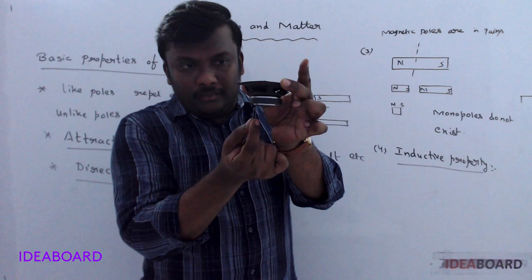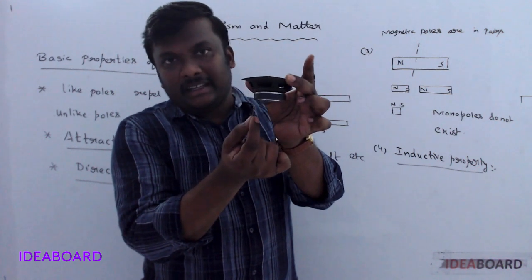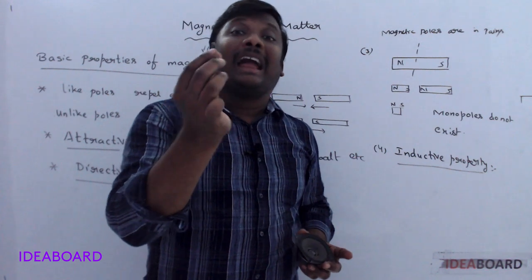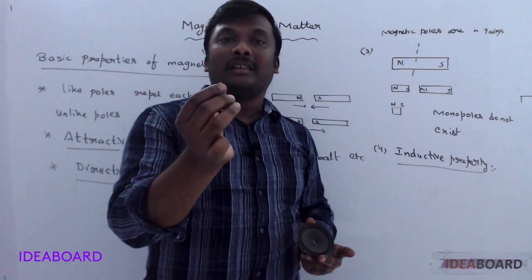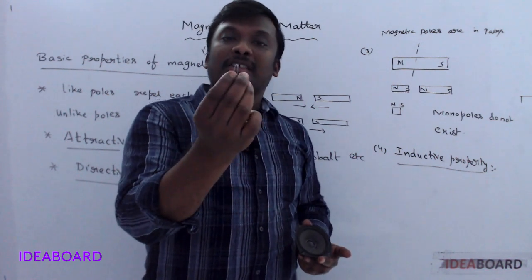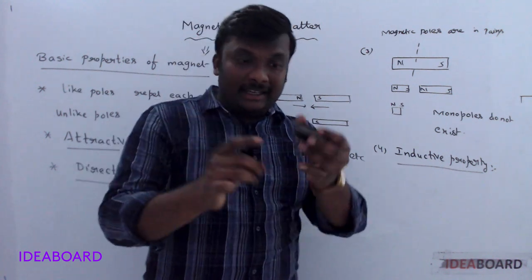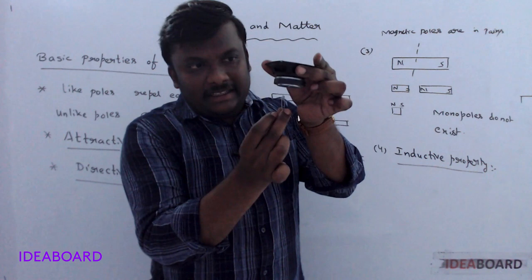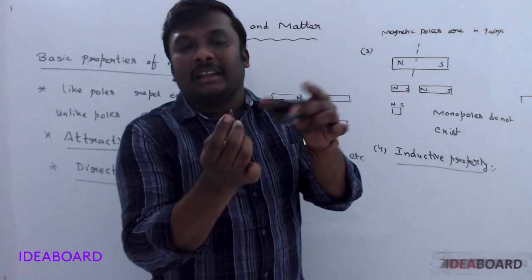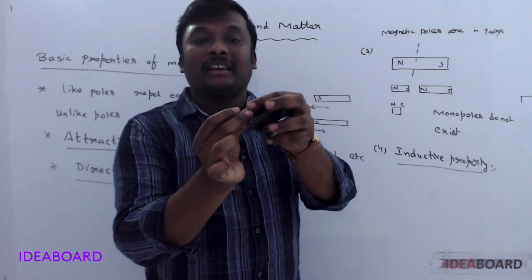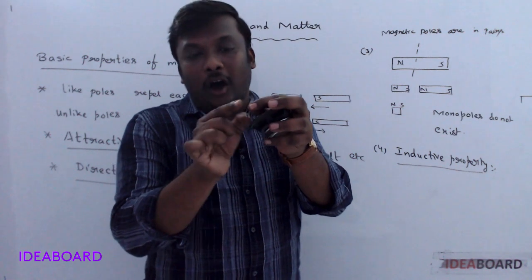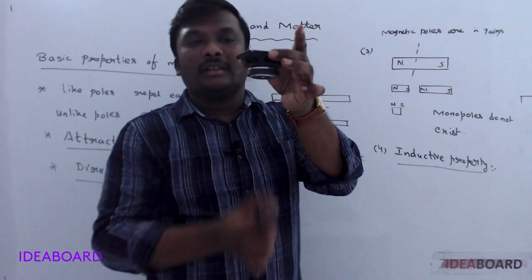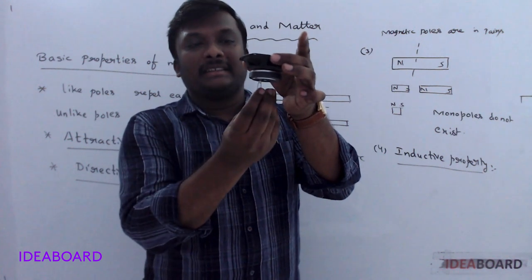So if you take it nearer to this magnet, then on this magnetic material, unlike poles are induced. That means if the magnet end is north and you take the pin nearer to it, then this end contains the south pole and the opposite end contains the north pole. So that's why it attracts.